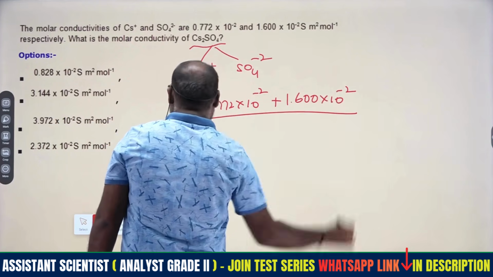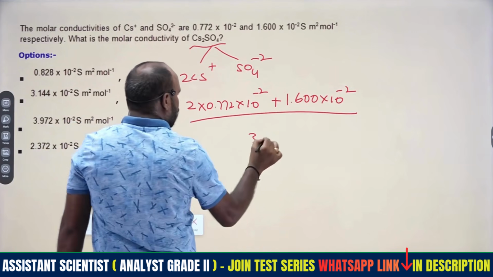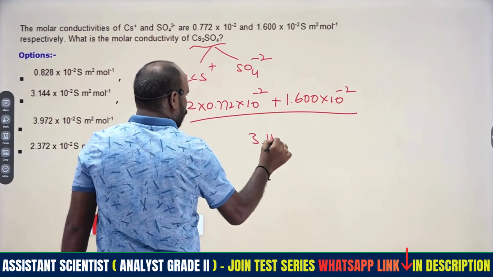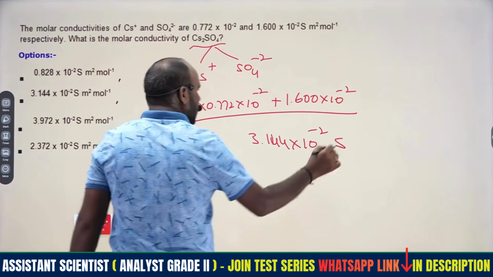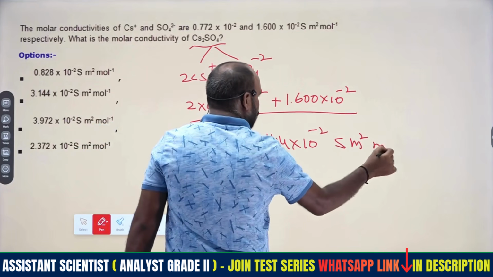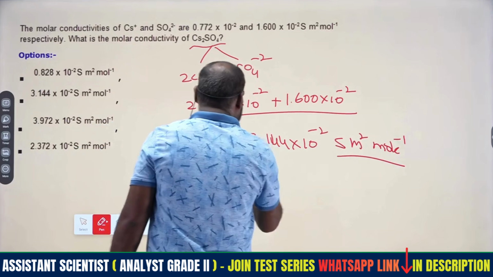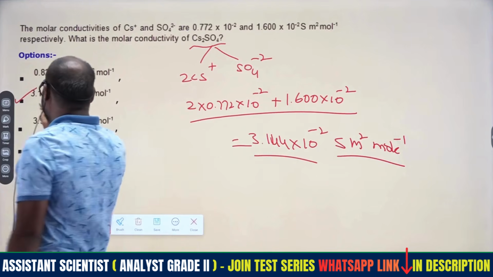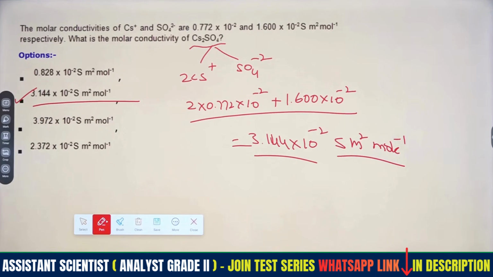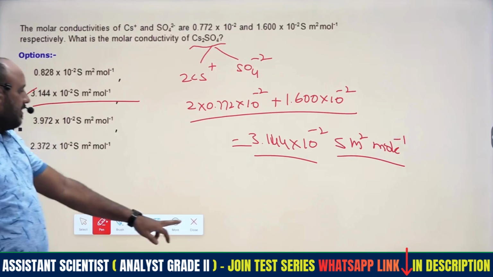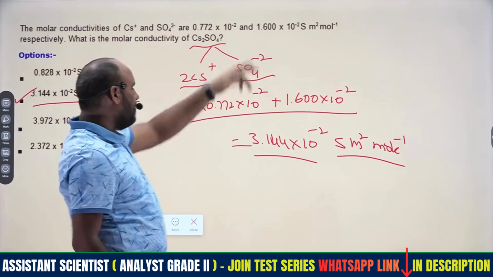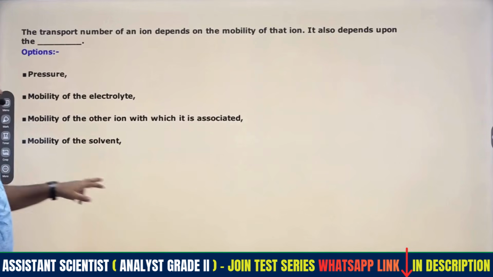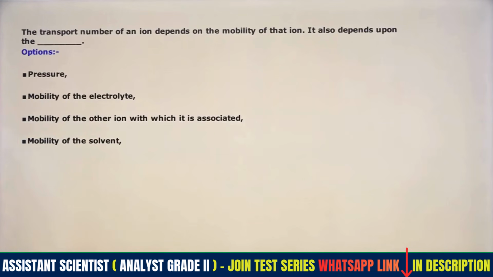The entire sum we get is 3.11144 into 10 to the power of minus 7, with units Siemens meter square per mole. This is the resultant conductance we get for the Cs2SO4 compound. The compound is converted into ions, and those ions exhibiting conductance give its overall conductance.